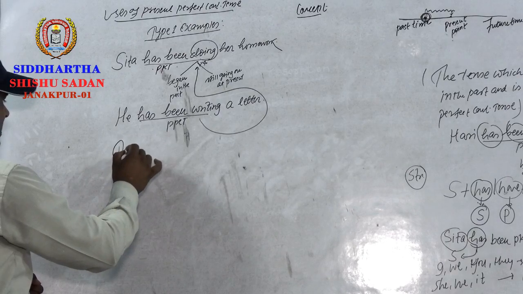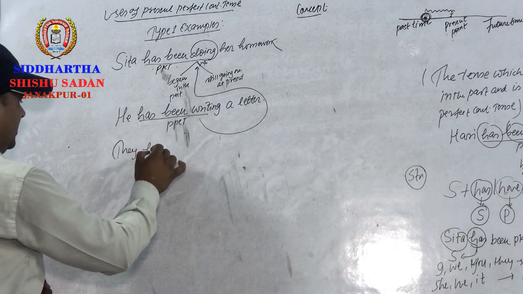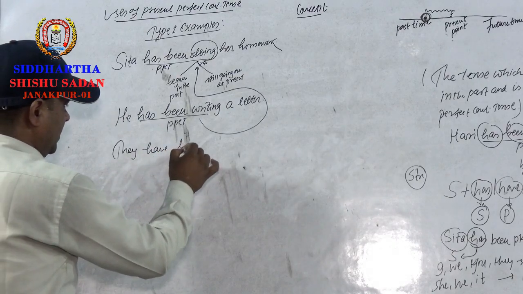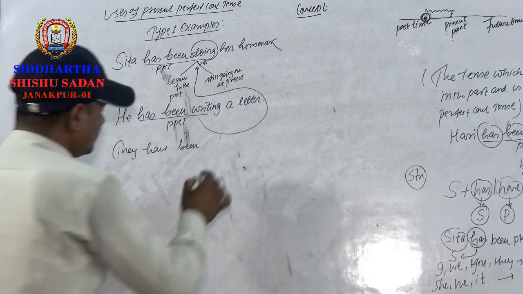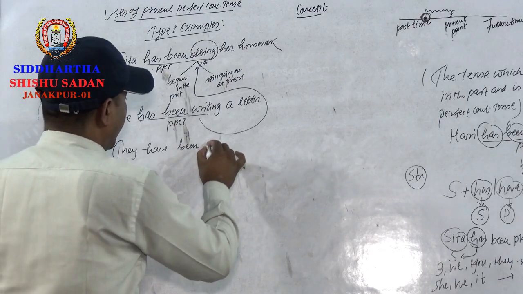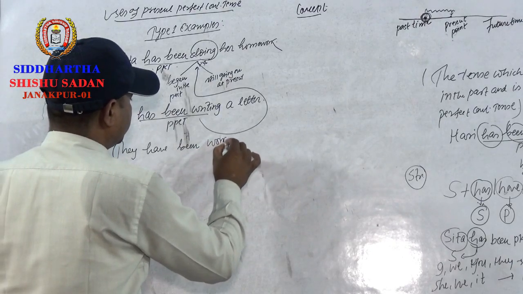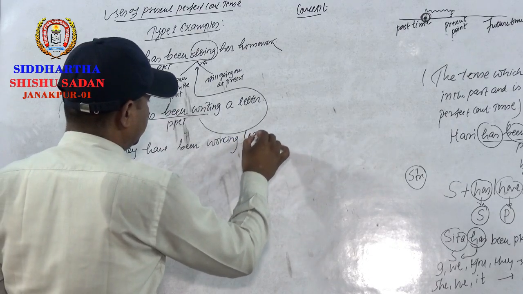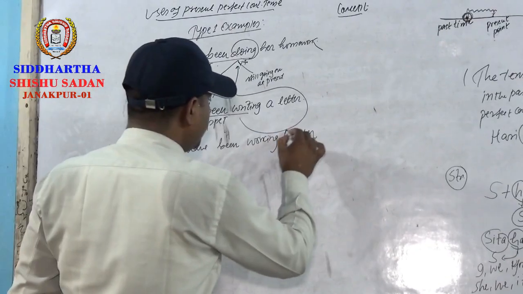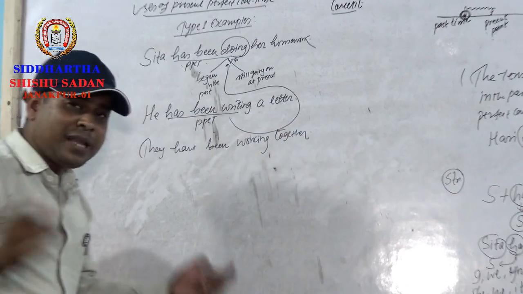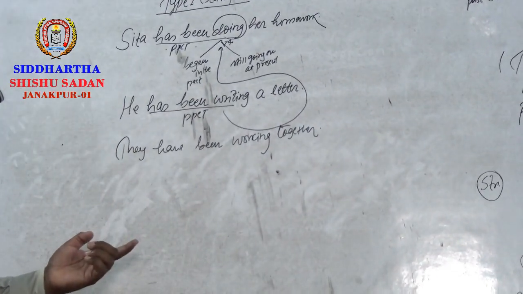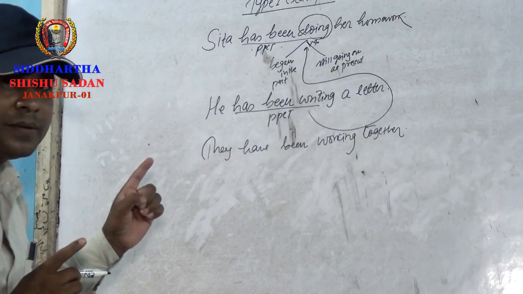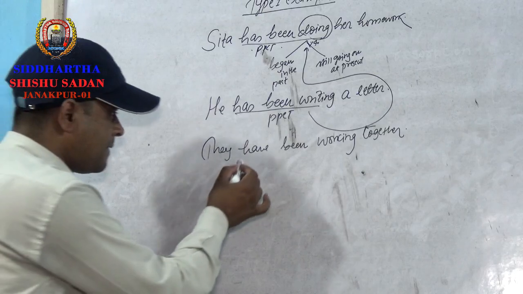They have been, there is plural, so have. They have been walking together. See, dear students. Again, tell me, please, have your concentration here on the word and tell me what the tense is here.